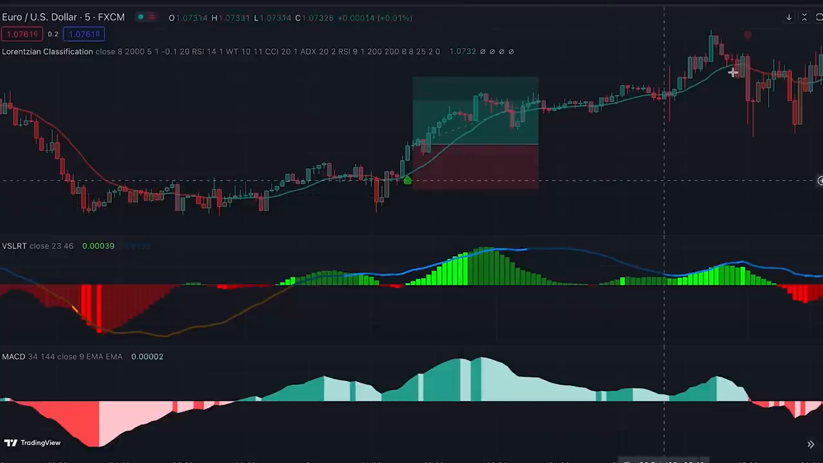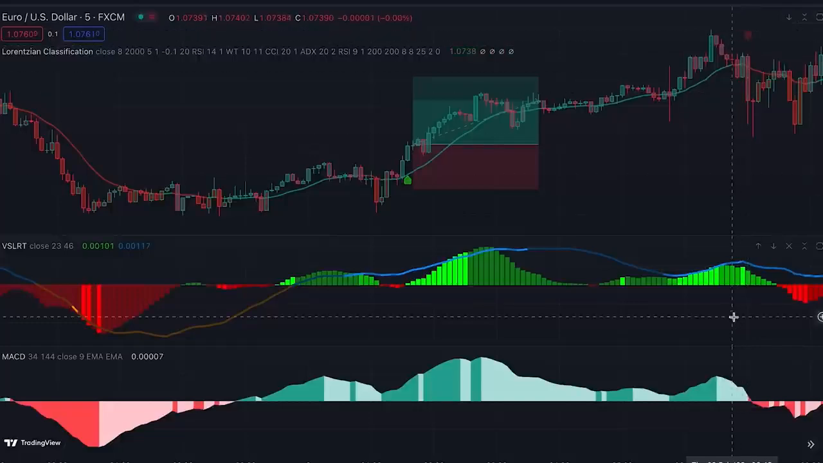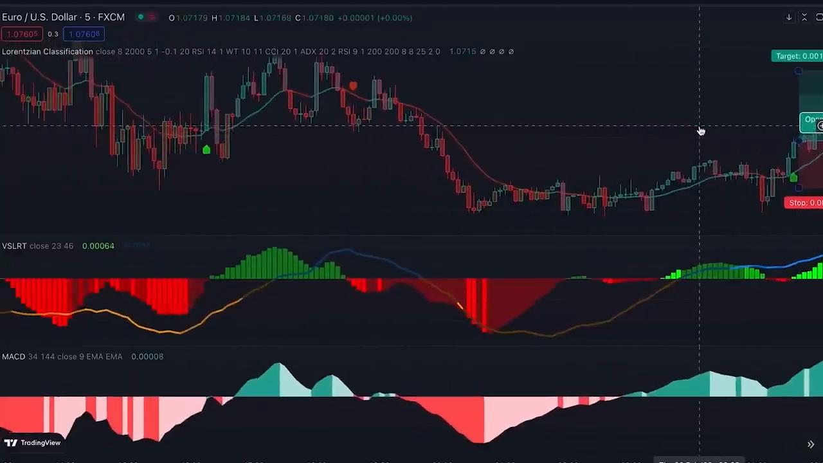And on the other hand, when we have a red label, it gives us a signal for opening a short position, and this signal is confirmed only when both of these histograms are red, which is not the case for this signal. So we don't enter a short position at this point. Moving backward on the chart to show you some more examples.